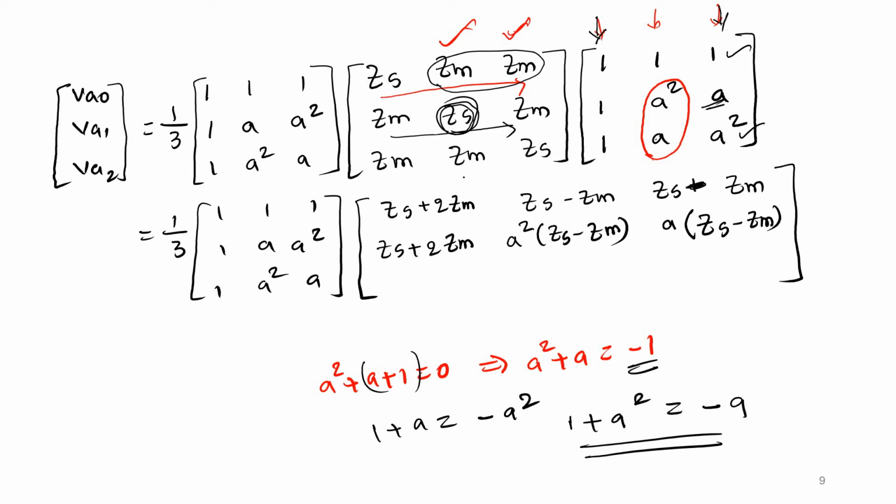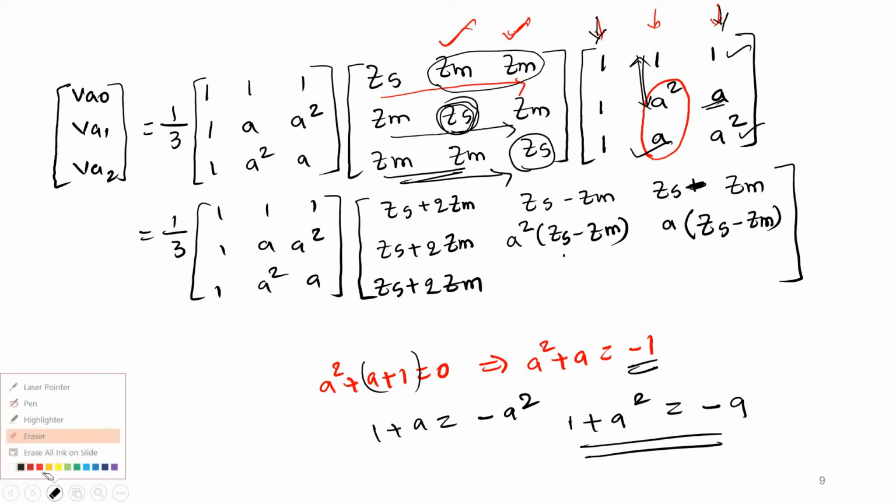Now similarly, if you multiply the third row with all the columns, the third row first column, Zs plus 2Zm. Now the Zm terms, the first two terms you can add directly. 1 plus A square, 1 plus A square will be minus A. Minus A Zm. And here Zs is multiplying with A. So A into Zs. Finally you can take A common, Zs minus Zm. So what we can write? You can write directly A times of Zs minus Zm.